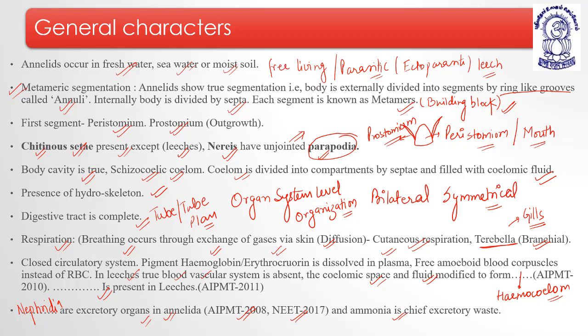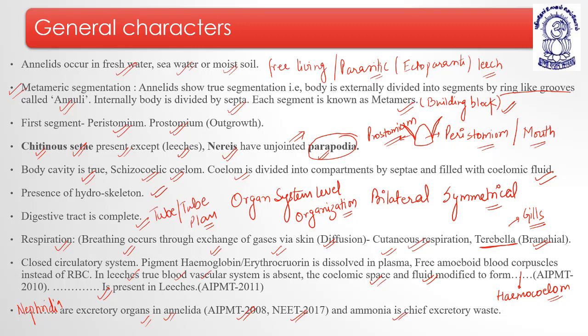The body cavity is true, with a tube within tube body plan, and this coelom is schizocoelomic type. It is divided into compartments by septa, and this coelom is filled with fluid which is known as what? Coelomic fluid. This coelomic fluid helps provide a proper body shape, that is, it acts as a skeletal structure, known as what? Hydroskeleton. The digestive tract is complete. They have organ system level of organization, and they have bilateral symmetry.